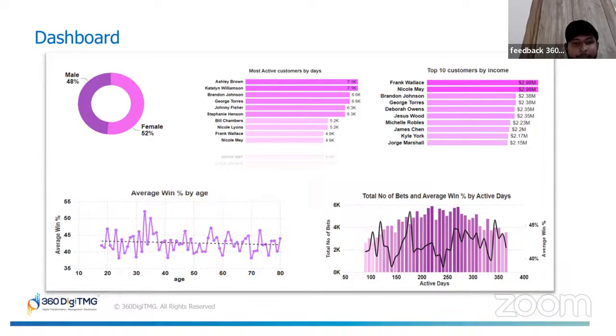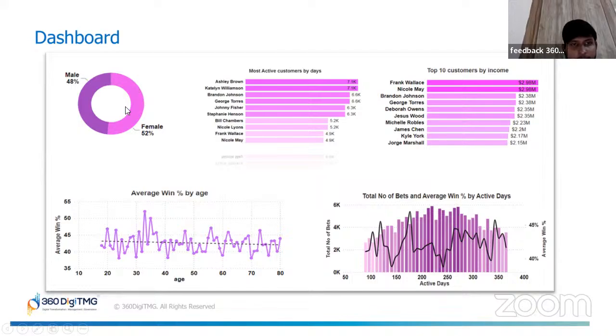I'd like to explain a few key insights which we have derived from our dashboard, which of course provides an overall view of the customer activity and the performance metrics in the context of the bonus allocation. The visualizations highlight different trends related to customer demographics, activity levels, income, and performance. So let's understand each one of them.